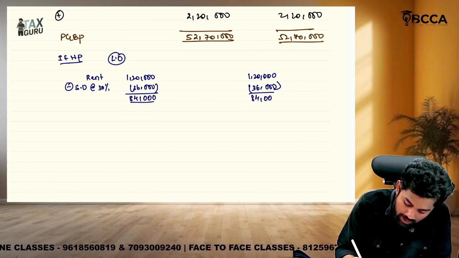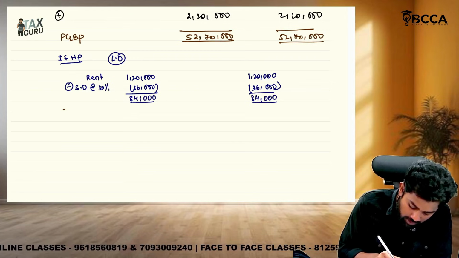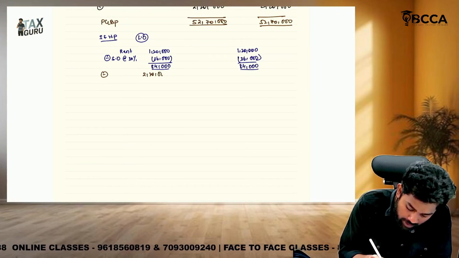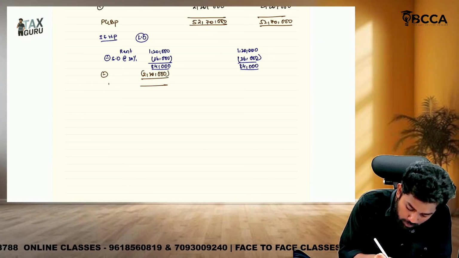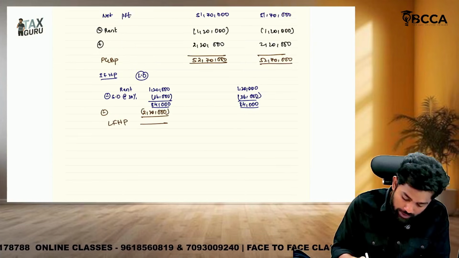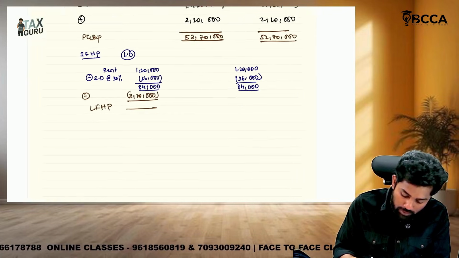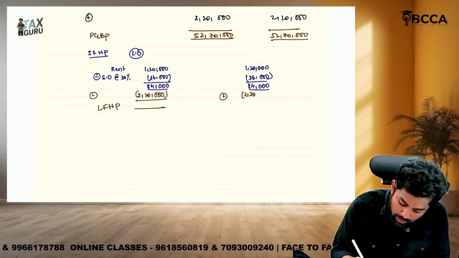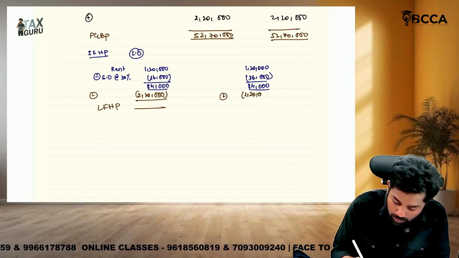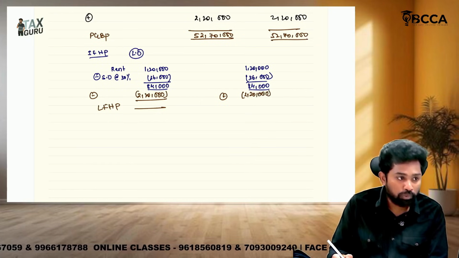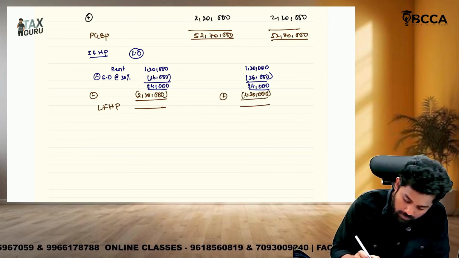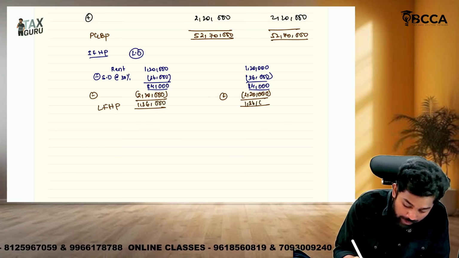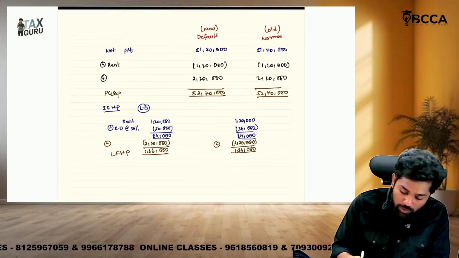Then interest allowed, let out property. How much is the interest allowed, sir? Sir, under old regime the total 2,20,000 can be claimed as deduction. So then what is the loss from house property? 84,000 minus 2,20,000, if you do, you will get a loss of 1,36,000. Okay, sir, even under new regime also you can claim. New regime or even under old regime you can claim interest on let out house property. Okay, how much, sir, the loss? 1,36,000. But the point to be remembered is that under new regime such loss from house property can be